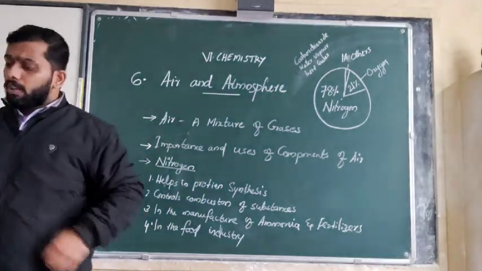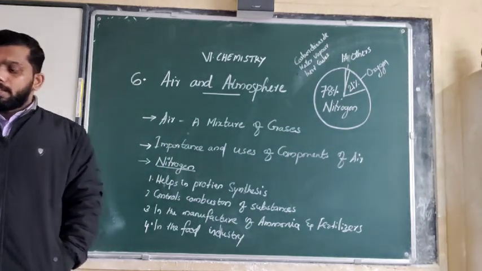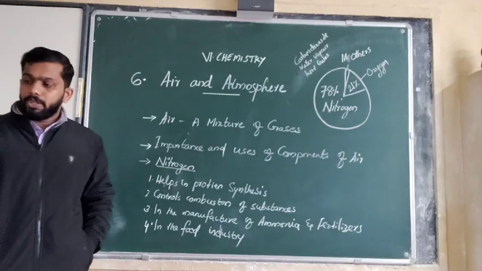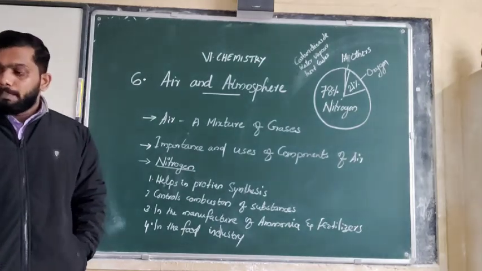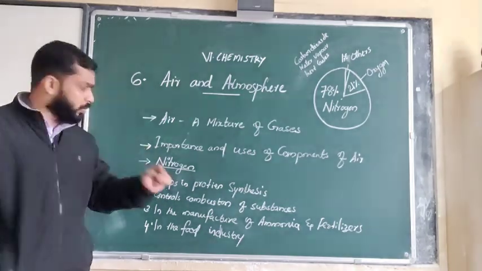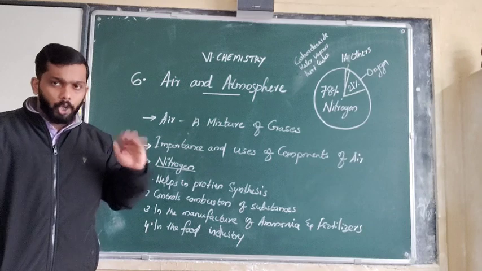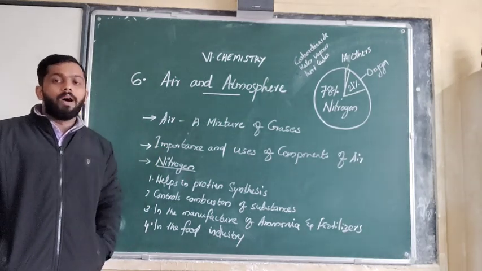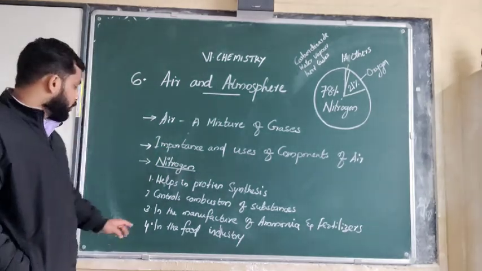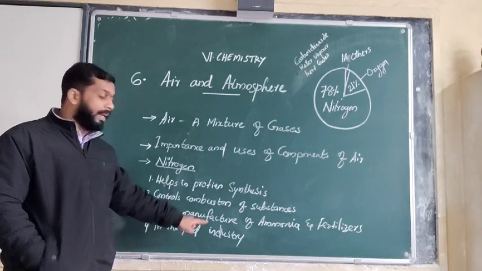What are the main manufacturers for the fertilizers? Ammonium sulfate, ammonium phosphate, potassium nitrate and urea. These are examples of the fertilizers we normally use in the crops. Now the last one is that nitrogen is also used in the food industry.